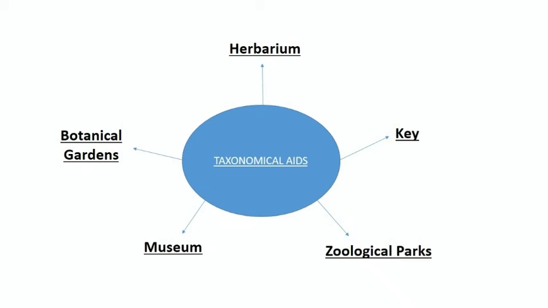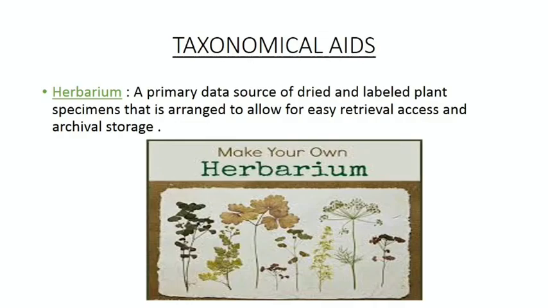There are five types of taxonomical aids which we are going to discuss in this lecture: herbarium, botanical gardens, museum, zoological parks and keys. First taxonomical aid, that is herbarium. Herbarium is a store that houses a collection of preserved plant species.